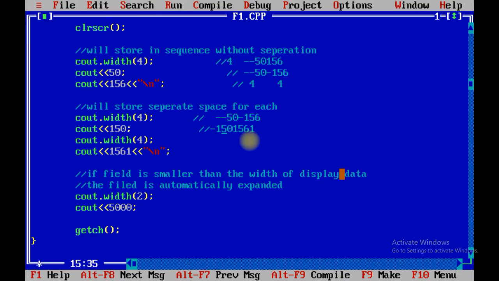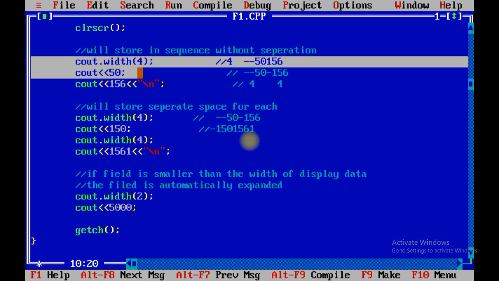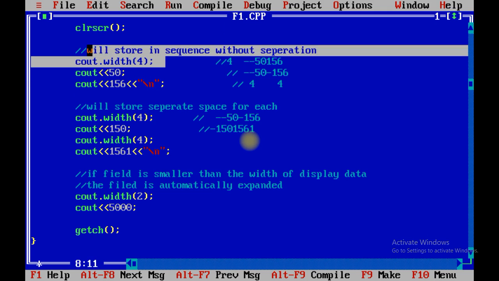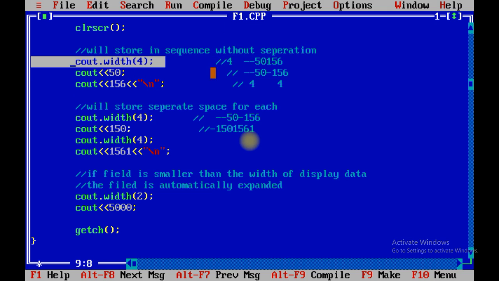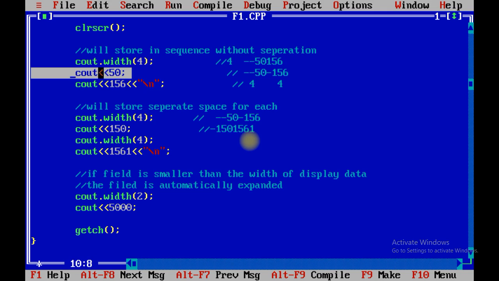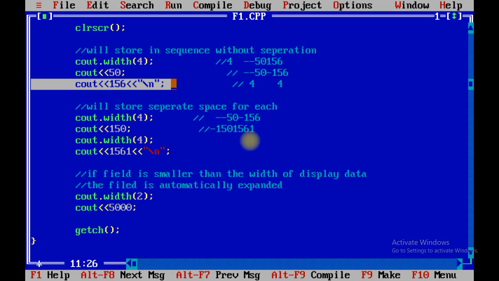Width provides you the facility to display your data in the form of formatted output. Again I am going to repeat the code. In the first line I have taken width as 4, so it will occupy 4 spaces, and then I am going to print 50. The remaining 2 spaces are occupied as empty space, but I have not declared any width for the next number, so it will be merged with this particular number.